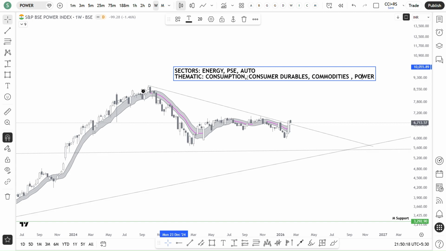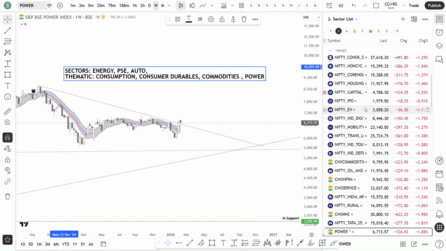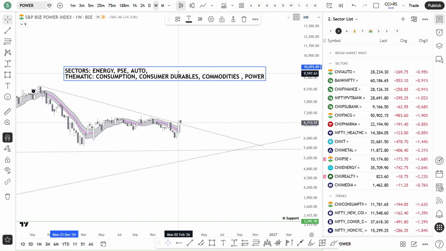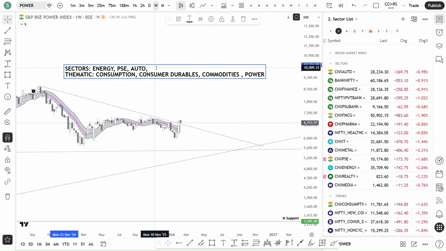So apart from that, waiting for breakout. So this week, auto is good. Metal is good.